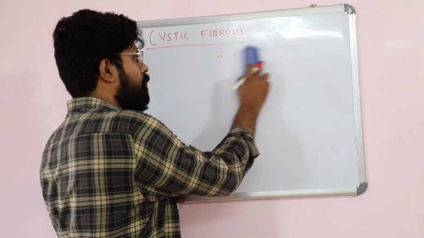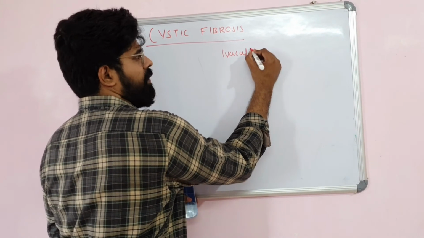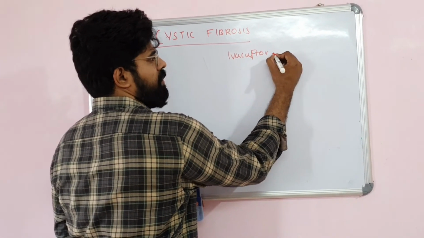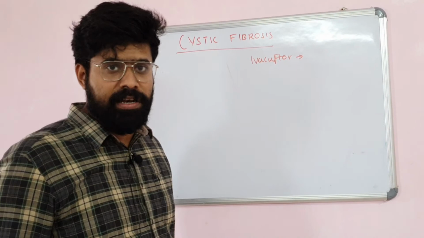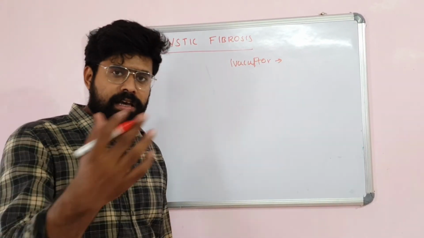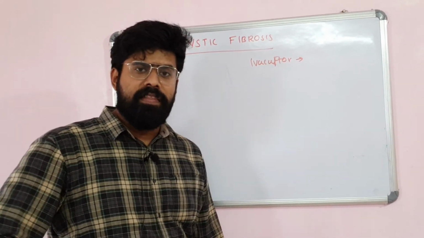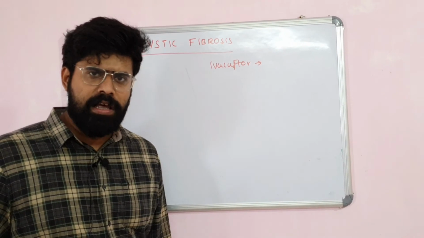Then you have to go for a special drug called ivacaftor. This ivacaftor activates the CFTR channel and it will improve the chloride content. Hence, it is a chloride channel reactivator. If the patient goes into respiratory failure or cor pulmonale, then you can try lung transplantation as the last resort.